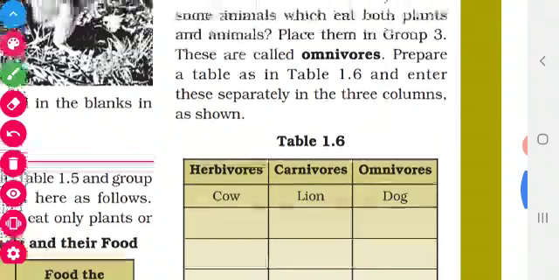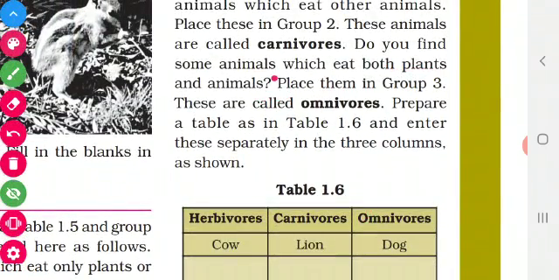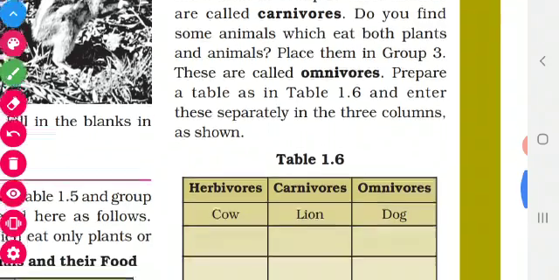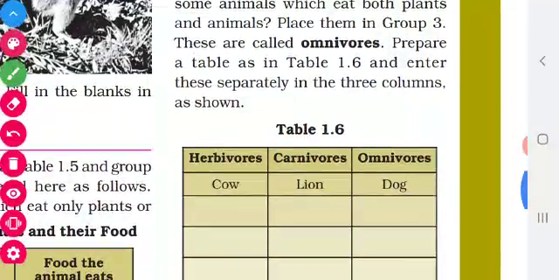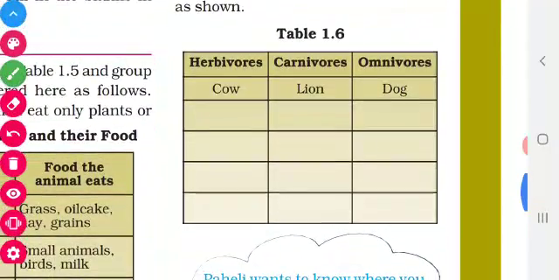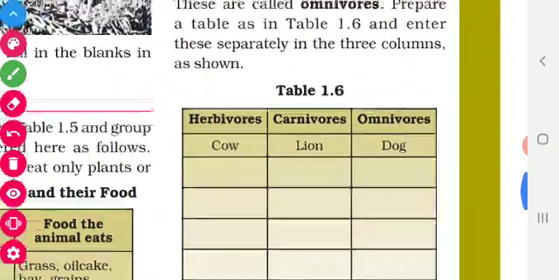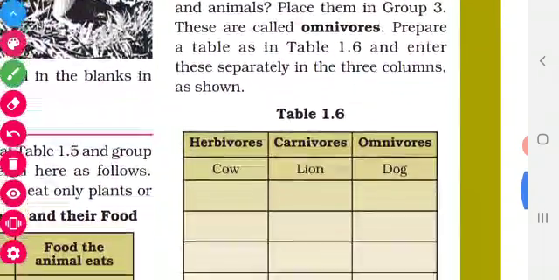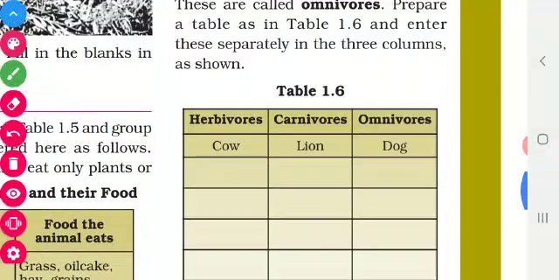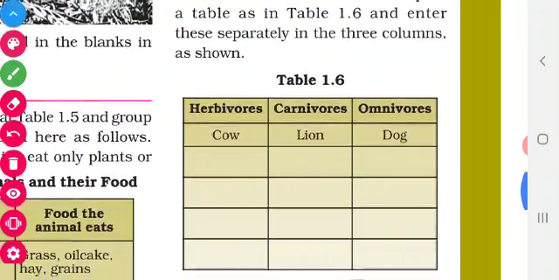Then what is meant by omnivores? Omnivores means some animals eat both plants and animals. They eat plants, at the same time they eat animals also. So such animals are called omnivores. See, they have placed dog in omnivores because dog eats both. It eats plants, at the same time it eats rice, which is obtained from plants. At the same time it will eat the flesh also. So dog is the omnivore.